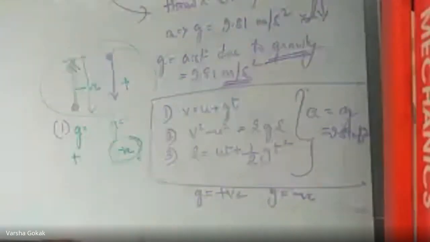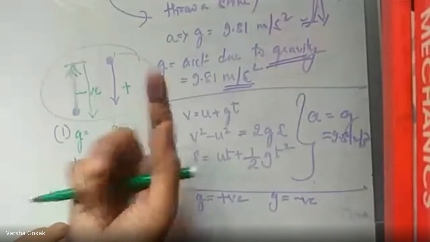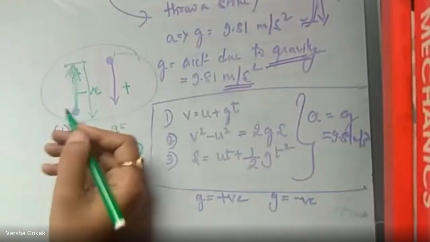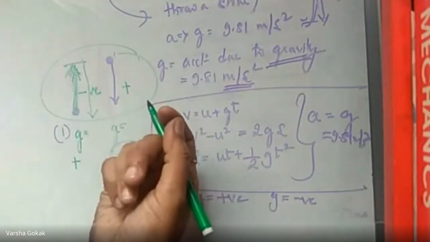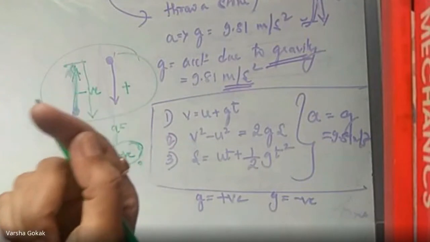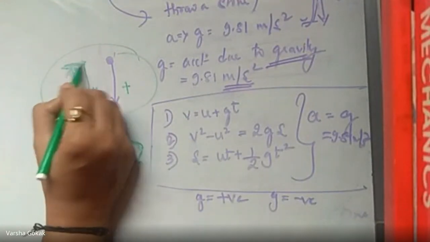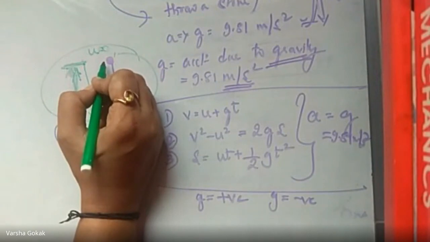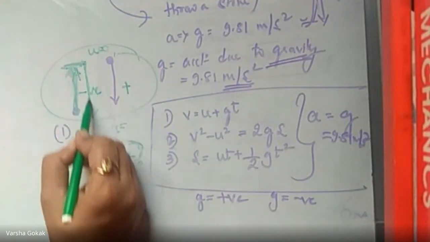So when we throw a ball or a pen or a stone up, it takes the initial velocity you have given it and keeps going up until it becomes 0. Once it becomes 0, it starts falling down.